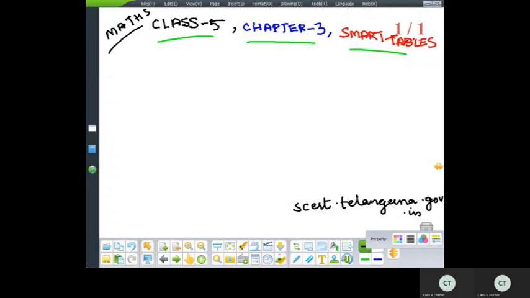scert.telangana.gov.in, because as per the time schedule, maybe I'm not giving you all the worksheets in your My Class Campus app. So please go through the website and do the worksheets in the separate notebook which is meant for the worksheets. Is it clear? And the notes I'll provide you. I hope everybody is writing the notes. Okay, notes are being provided.